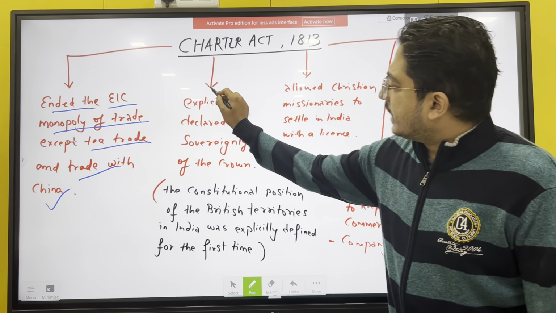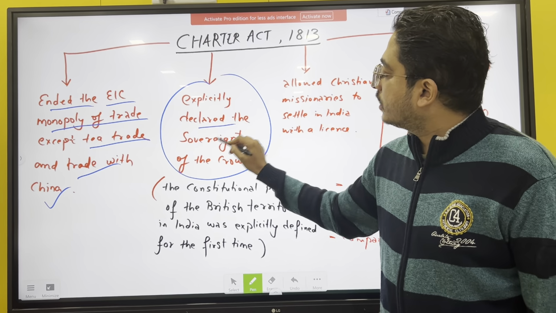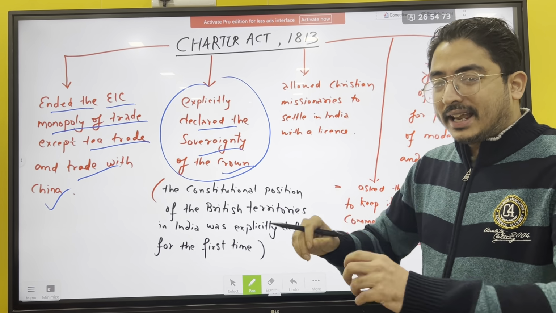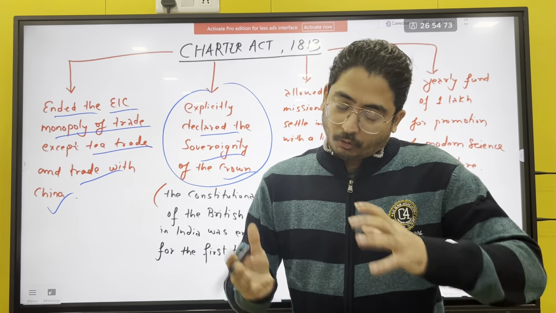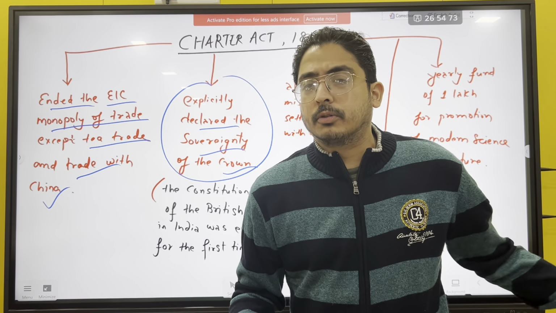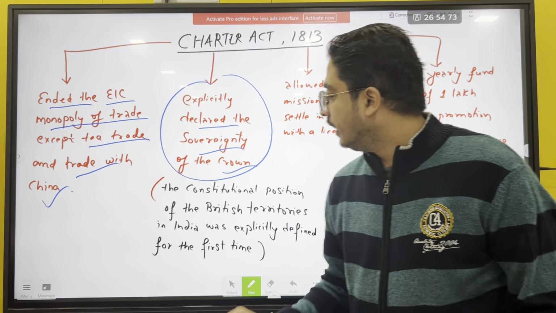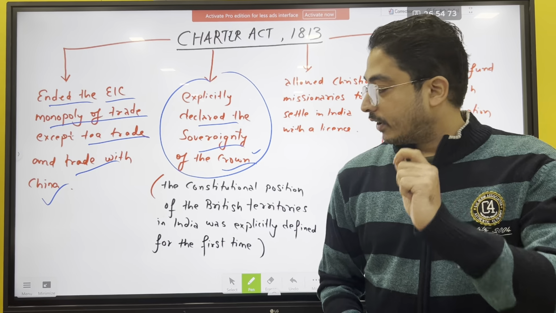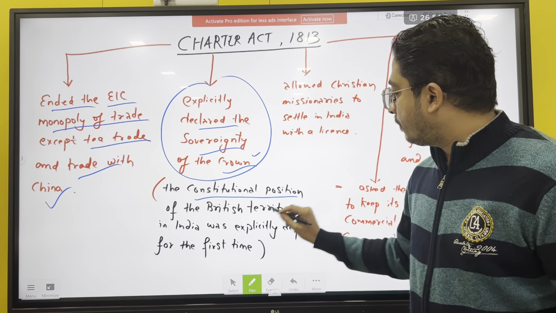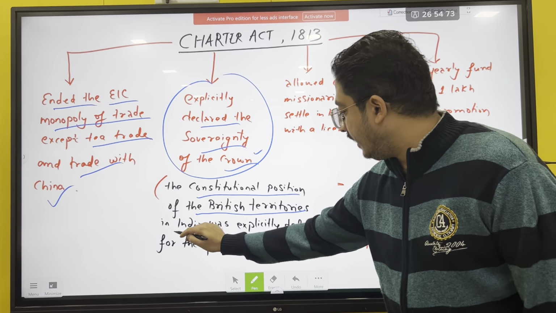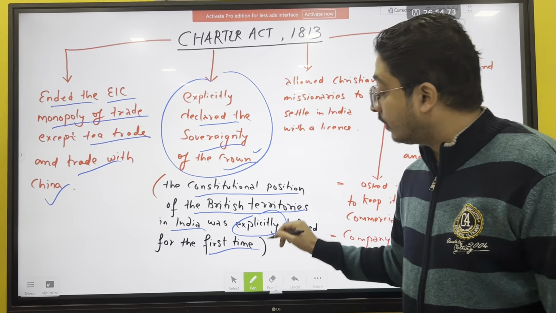Second, it explicitly declared the sovereignty of the crown. Obviously the crown's sovereignty was there before also, but here it was explicitly mentioned that the crown is sovereign. That is, the constitutional position of the British territories in India was explicitly defined for the first time.